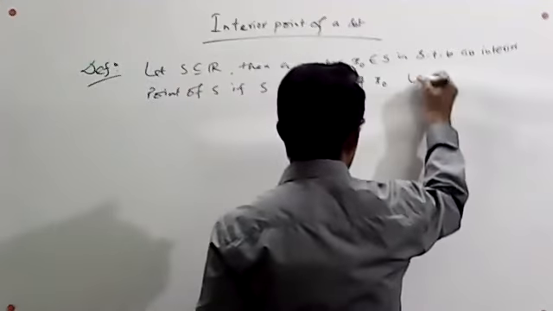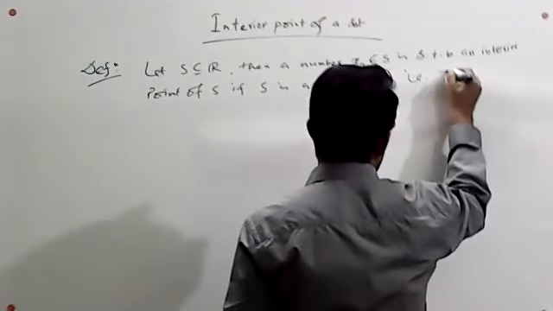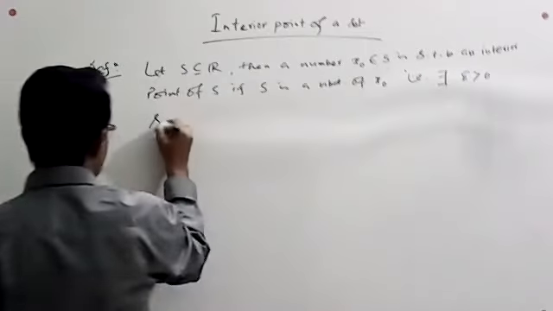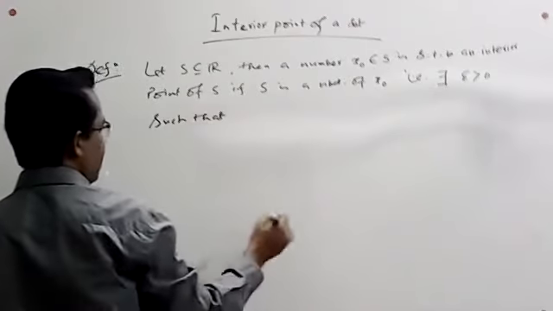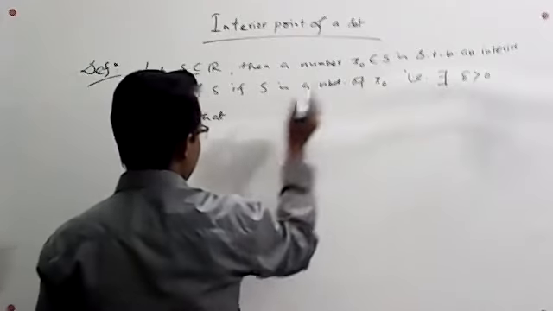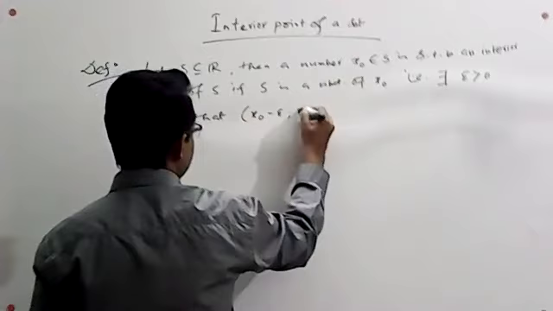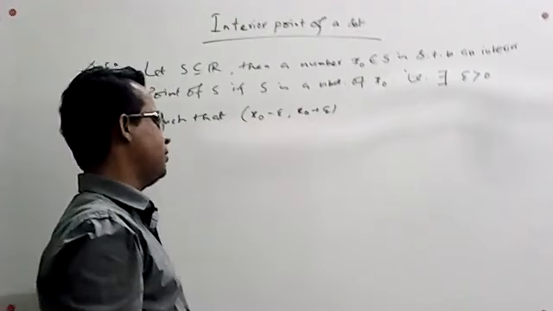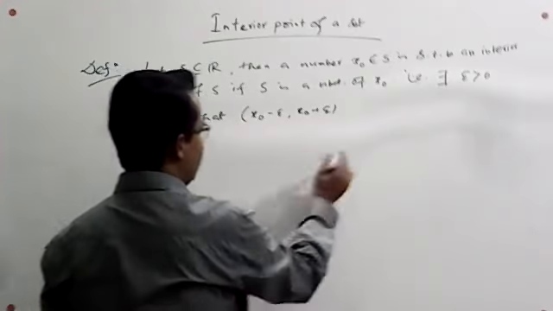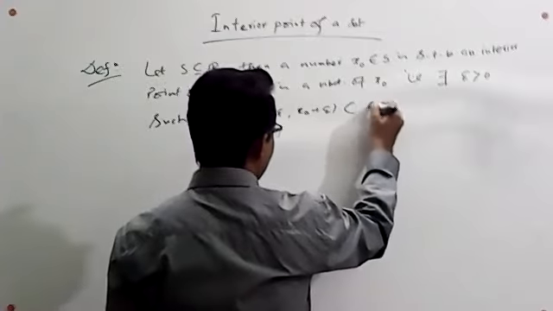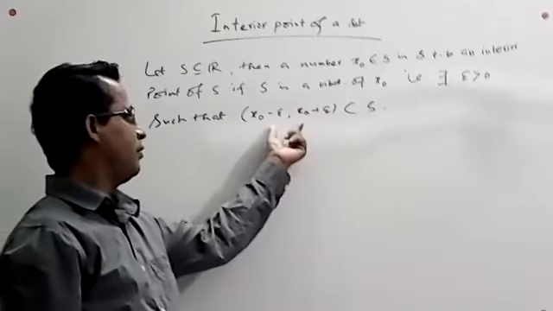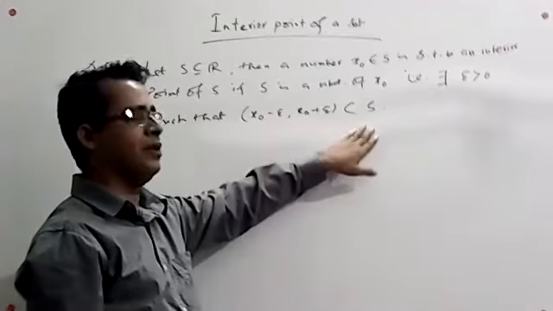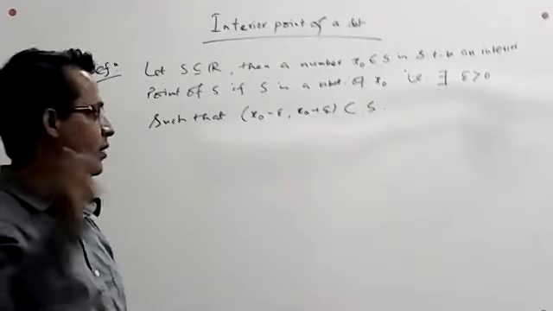That is, we can say that there exists epsilon greater than 0 such that an open interval around x naught, that is x naught minus epsilon to x naught plus epsilon, which is a neighborhood of x naught, is completely contained in the set S. If this neighborhood is completely contained in S, then x naught is said to be an interior point of S. Here, two things are very important.